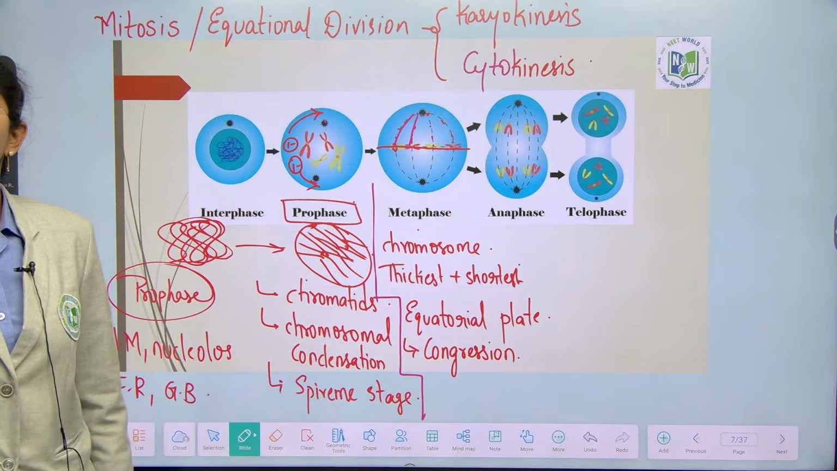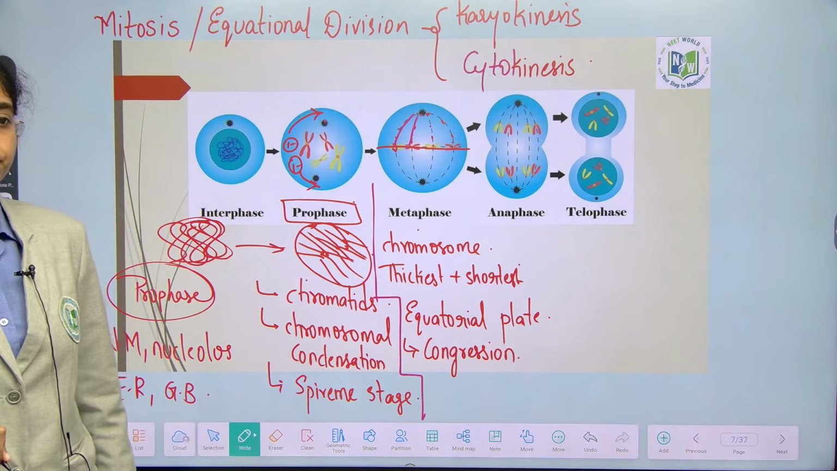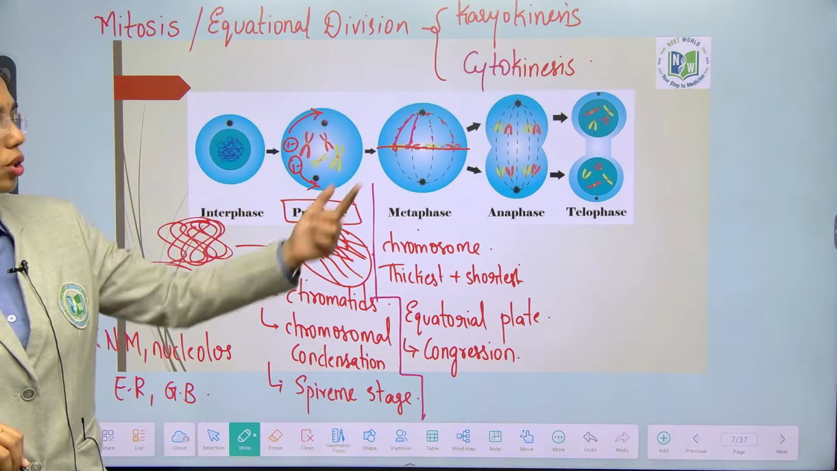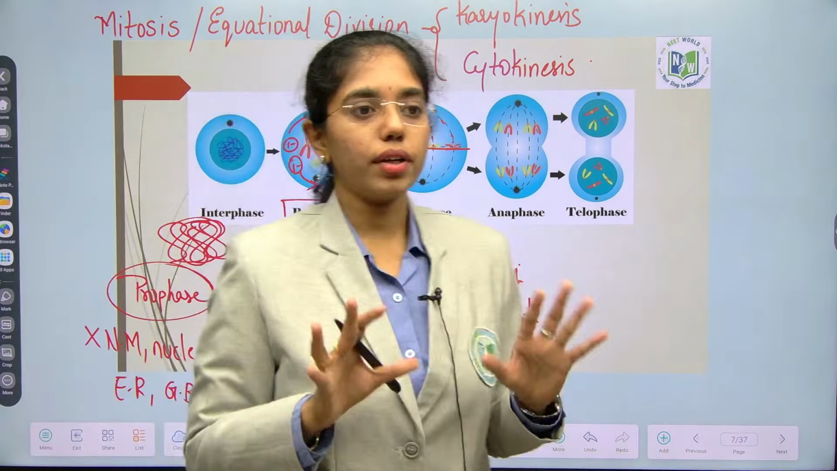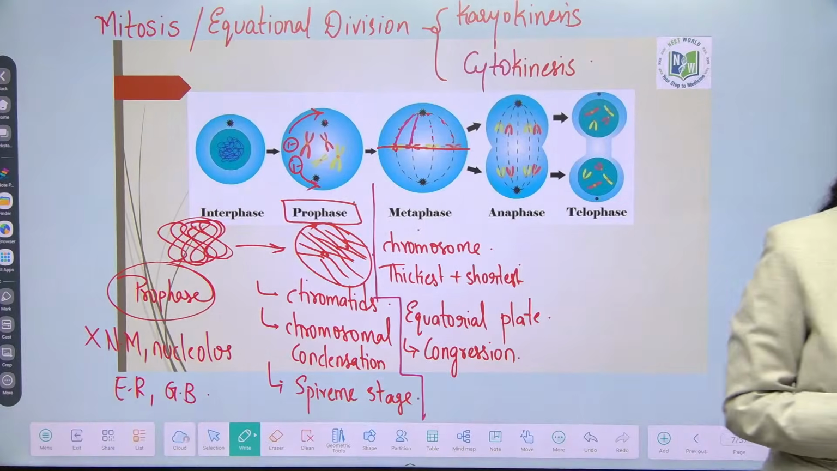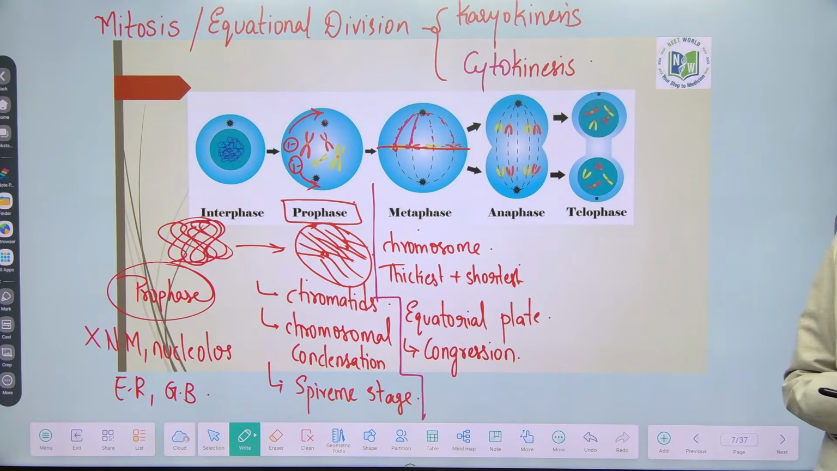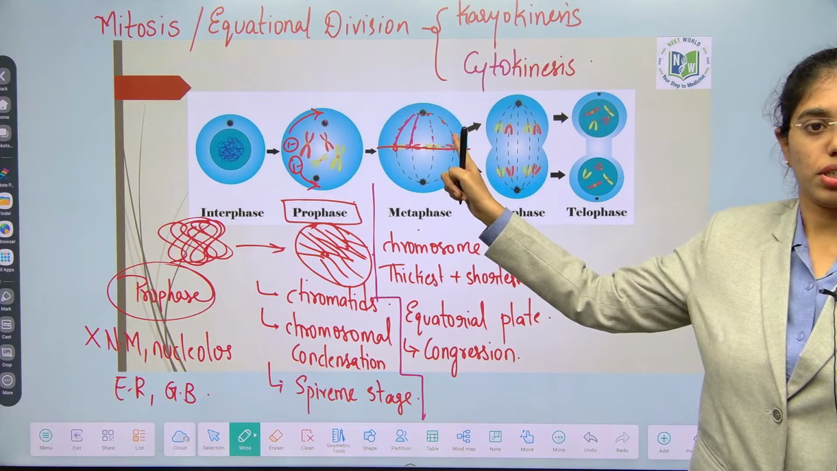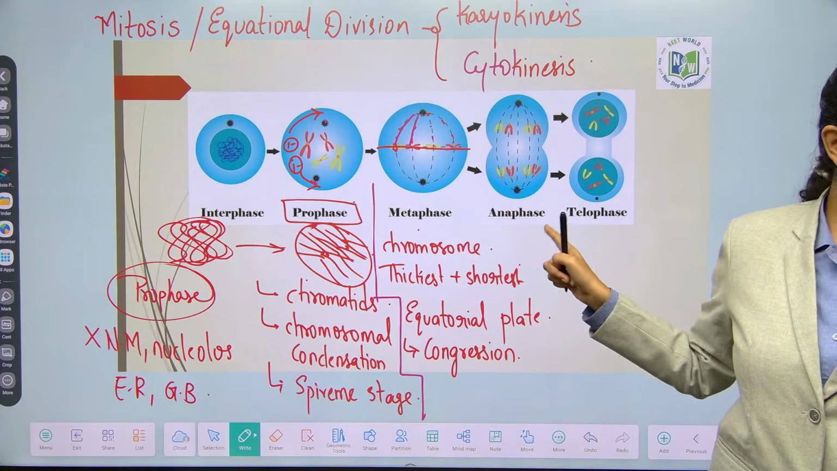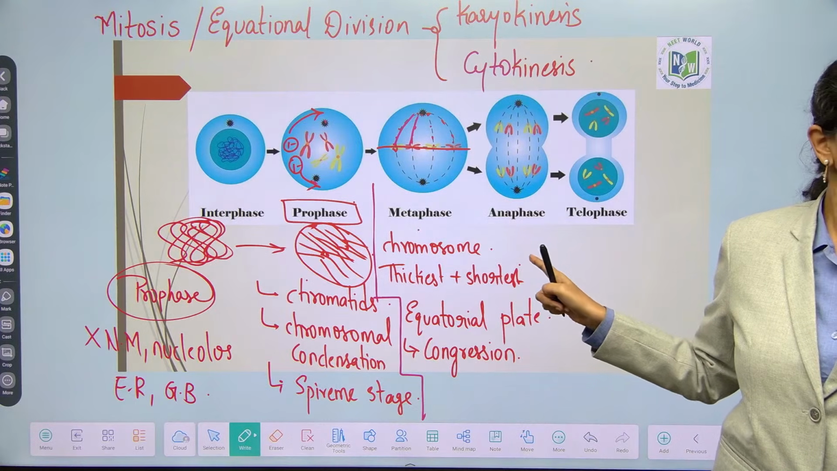This is also known as what? Congression. Congression, formation of the equatorial plate, radiating out of spindle fibers. Everything happens in the metaphase itself. And if you see, the length of the spindle fiber is long when compared to the anaphase. Clear with the metaphase stages? Any doubts anywhere? No, right?